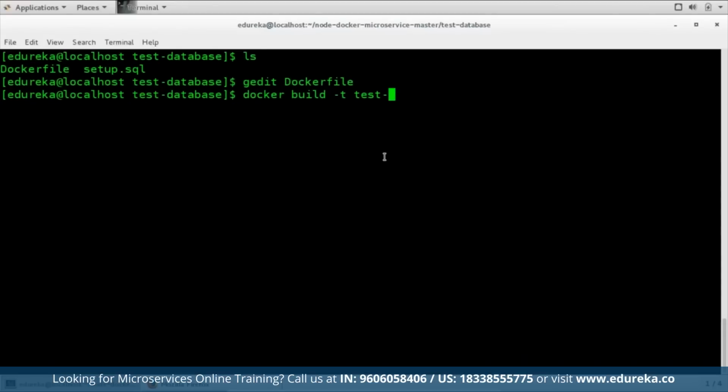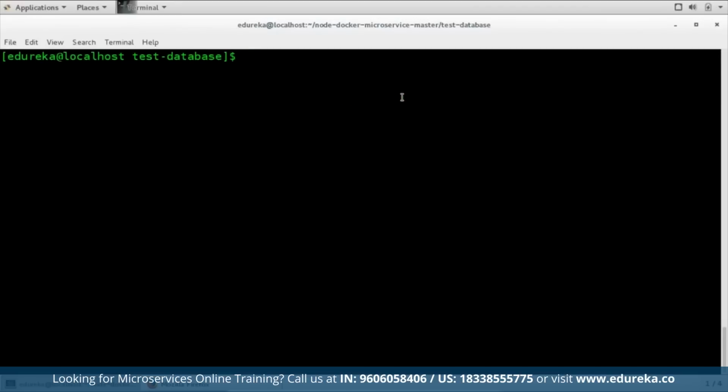Similarly, if I type in here, instead of build, run -it test database, this will run a container with this image. The previous command that I showed you will build an image from the Dockerfile, and this will run a container from that particular image. This is why we use Dockerfiles. Let me go ahead and clear my terminal.